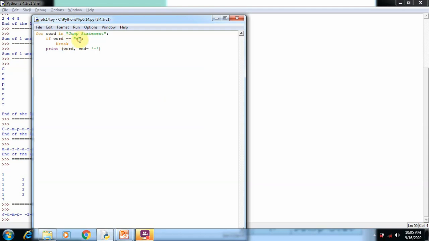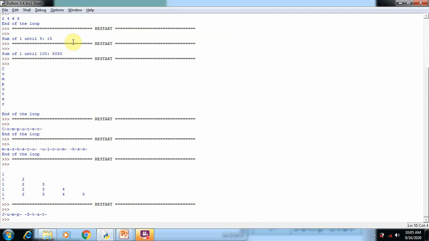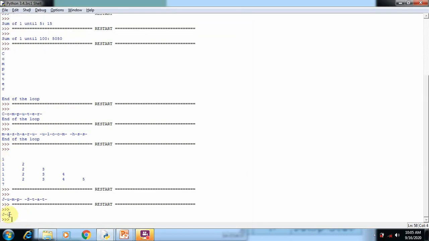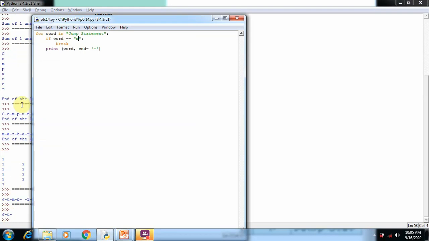If you want to terminate at the point m, then you can place m in the statement. So here I change the condition to word is equal to m. When the for loop reaches the letter m for the first time, the loop is terminated. In this program we are going to get only two values on the screen, that is j, u. M is not going to be printed. See, j, u is printed on the screen. When the for loop reaches the third letter m, this condition becomes true and the break statement is executed, so it terminates the for loop without reaching the last letter.